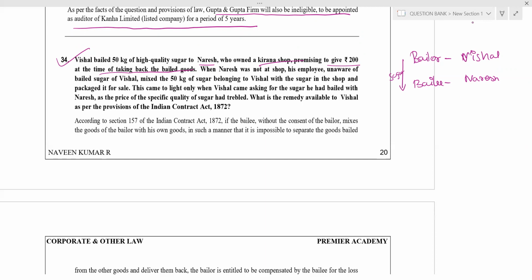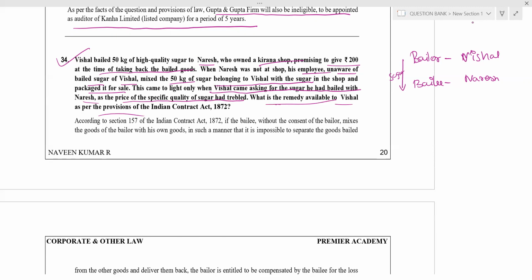When Naresh was not in the shop, his employee, unaware of the bailed sugar of Vishal, mixed the 50 kg of sugar belonging to Vishal with the sugar in the shop and packed it for sale. When Vishal came asking for the sugar he bailed with Naresh, the price of that specific quality of sugar had risen terribly. What is the remedy available for Vishal?